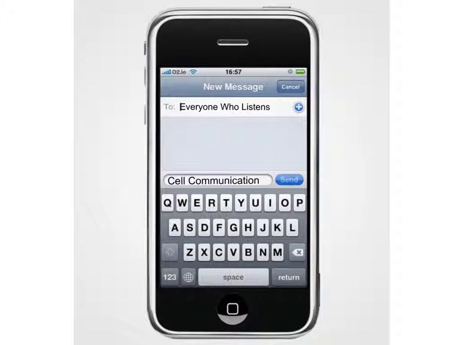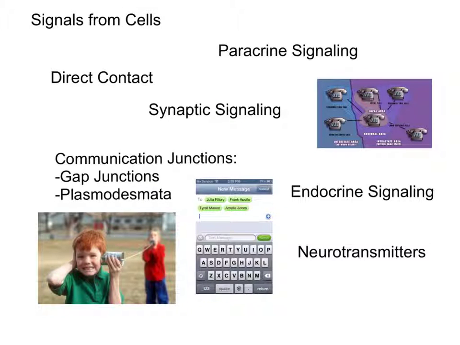Cell communication is fairly similar to communicating by phone because, well, they both involve communication. Cells receive signals from the environment and from other cells. Direct contact, which would be more like physically talking, is between animal cells, allowing proteins, carbohydrates, and lipids to transmit information. Information is also transmitted through communication junctions.